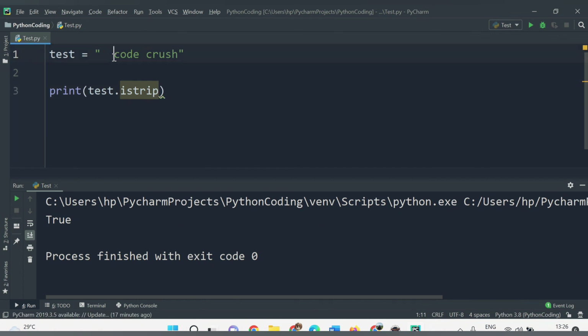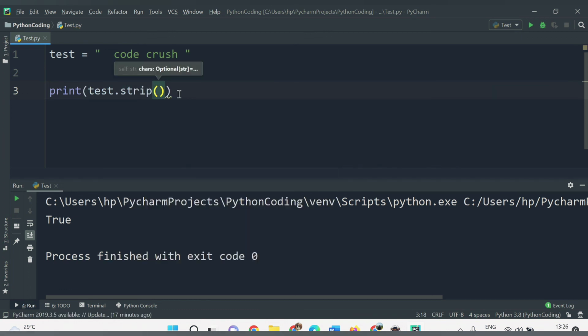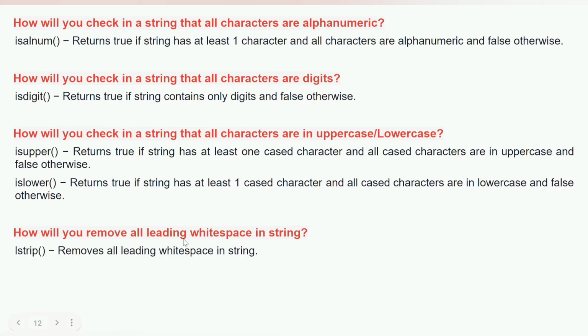Let's say I have two spaces in the start. Here you can see I have provided some space in the start, after that one space here, and after that again one space in the last. And if I try to provide here the strip method or the built-in function, let's check what it will do. Let's run this. Here you can see we are not getting the spaces that we have provided in the start, meaning the leading white spaces are ignored. So that was the question, how we can remove the leading white spaces.